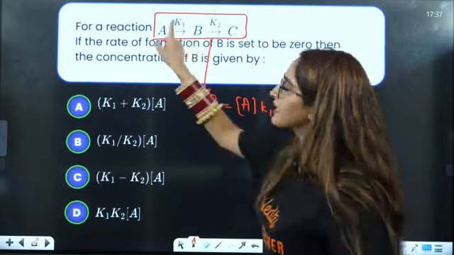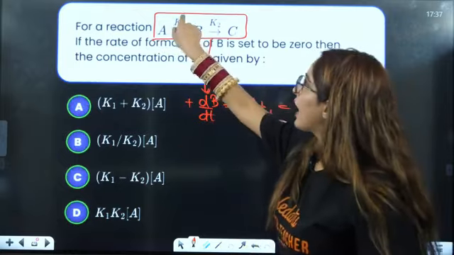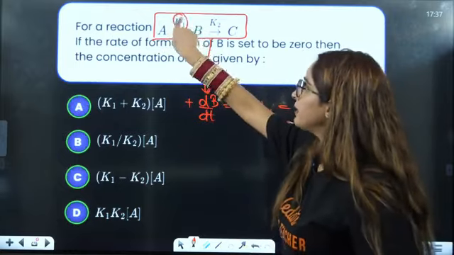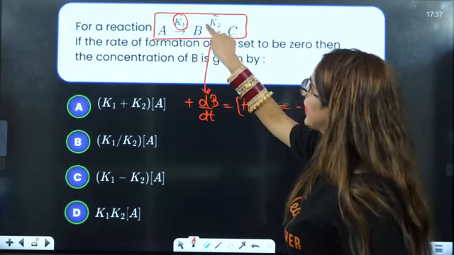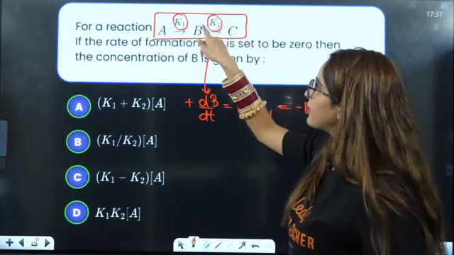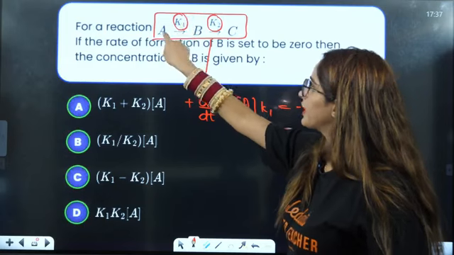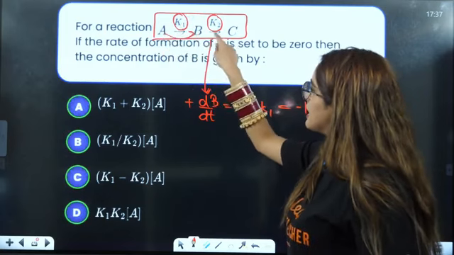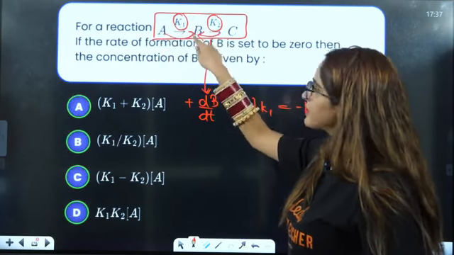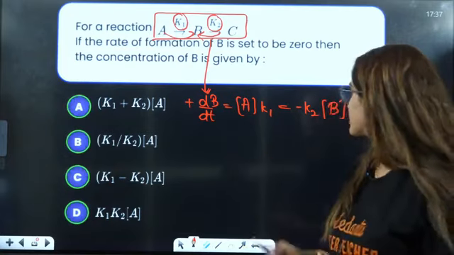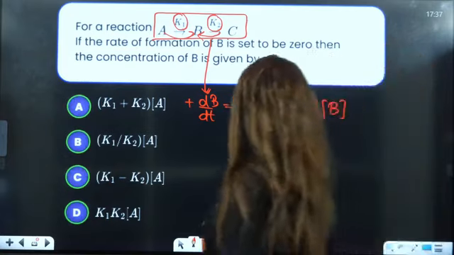Because we always take reactants now. Here you have K1, the rate constant multiplied by the reactant. K2 is the rate constant, but this is the backward reaction. This is the forward reaction. Here we are talking about B formation. Here B is on the reactant side, so it will be minus K2 B, right?